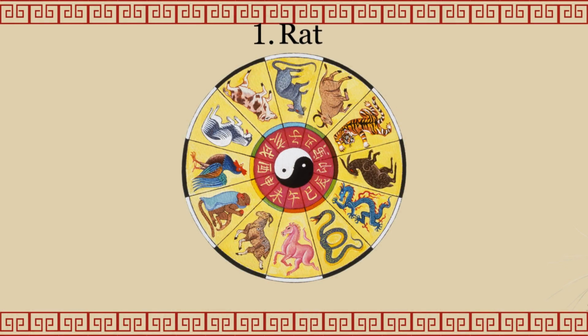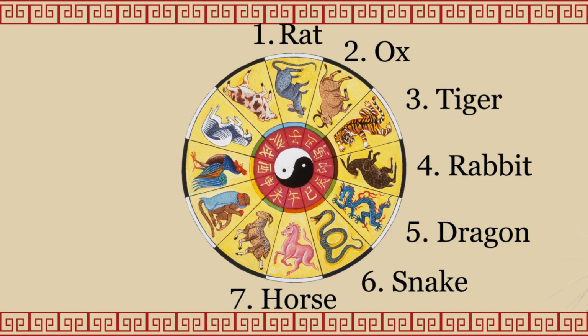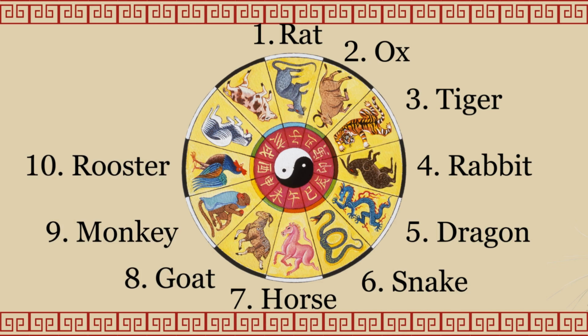The first one is rat, the second is ox, the third one is tiger, then rabbit in 4th place. Dragon is the 5th earthly branch. The 6th is snake, 7th place for horse. Goat stands at number 8. Monkey and rooster are 9th and 10th. The last ones are dog and pig, which stand at 11th and 12th position.